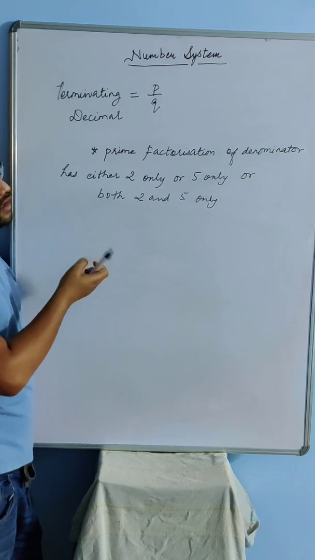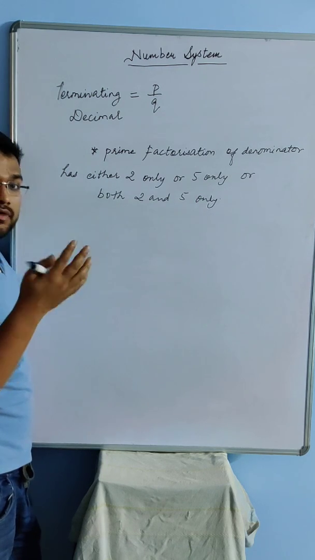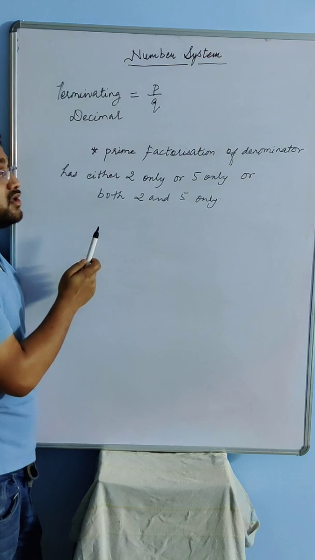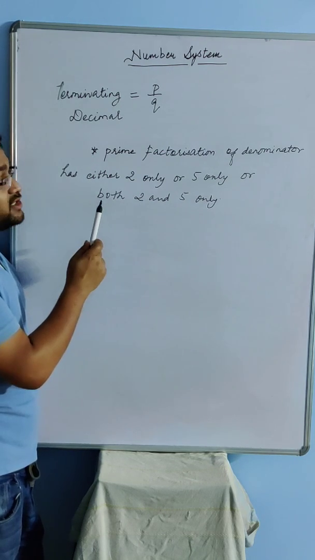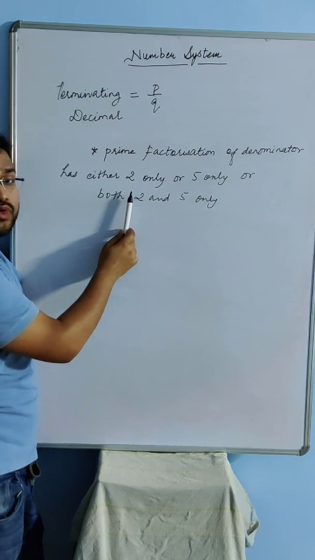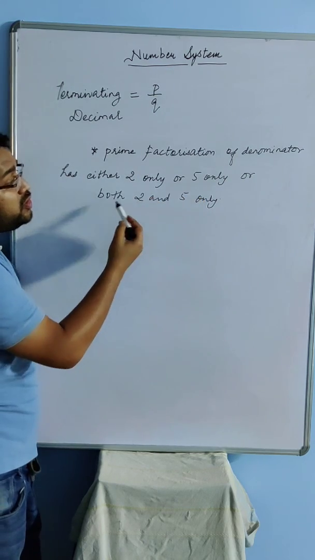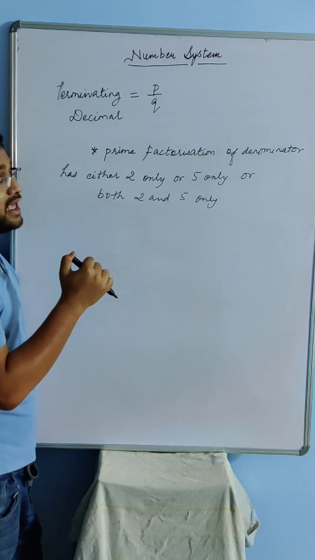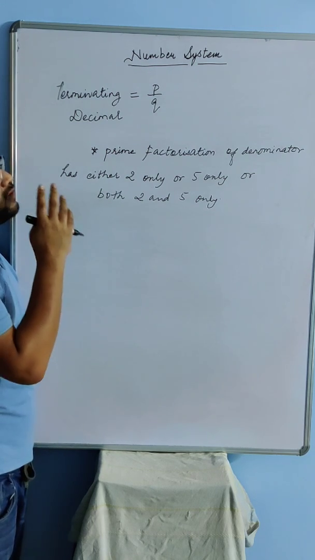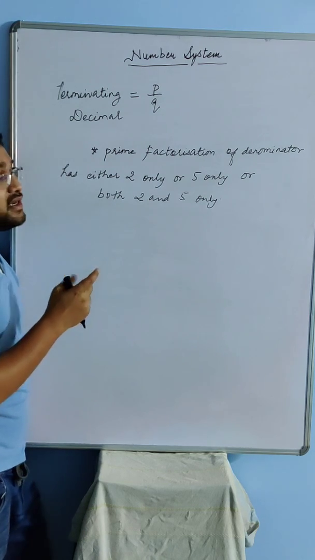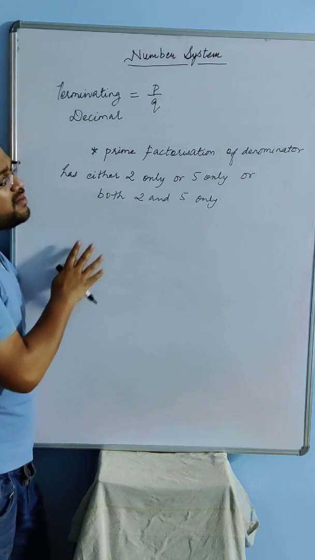So now we have a basic idea that if the prime factorization of the denominator of the fraction has either 2 or 5 or only both 2 and 5, then only the fraction will have a terminating decimal expansion. What do I mean by this?